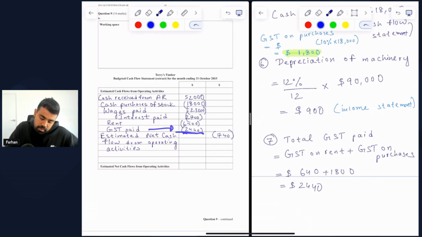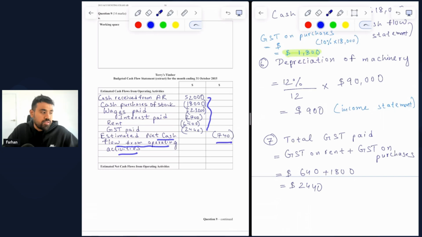All right. So depreciation doesn't really have anything to do with the cash flow statement, because the cash flow statement simply refers to cash inflows and outflows. And as you know, depreciation is a non-cash expense. All right, so you just add and subtract whatever you need to do, and you get the net cash estimate from operating activities, and that should be negative $740.